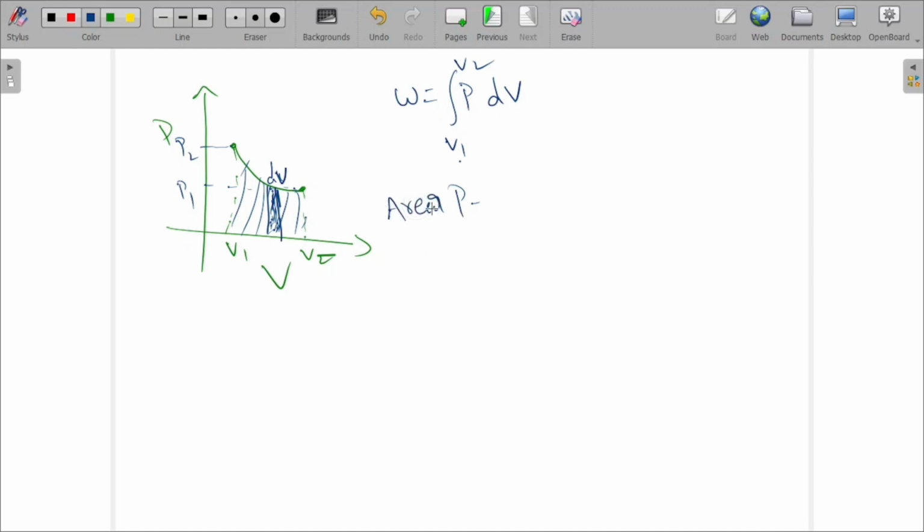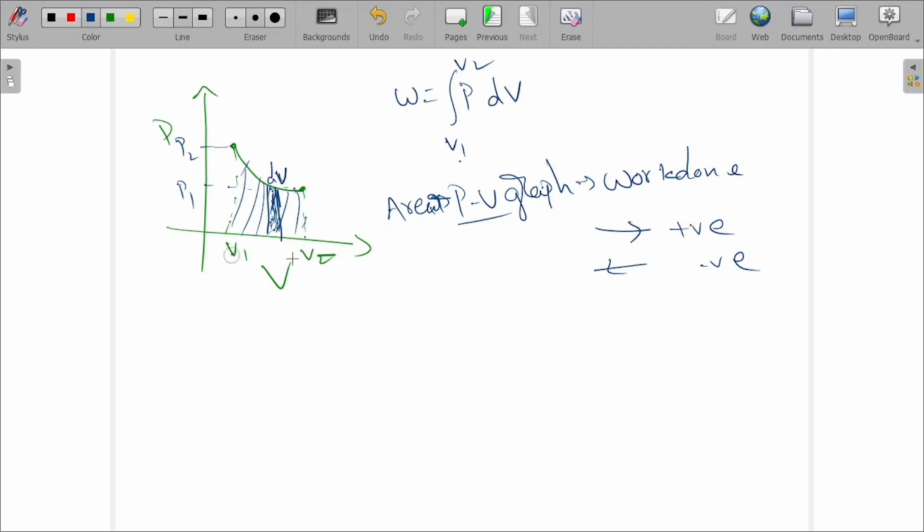Area under the PV graph gives work done. If it is along this direction, it is positive. In this direction, it is negative.